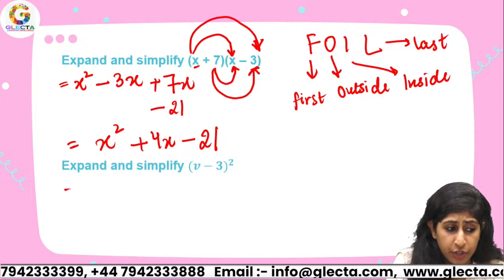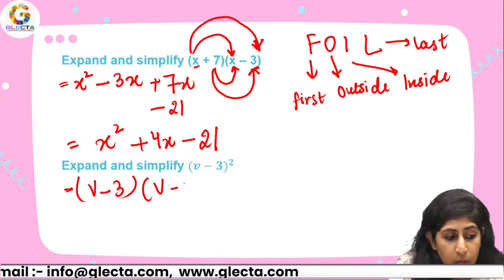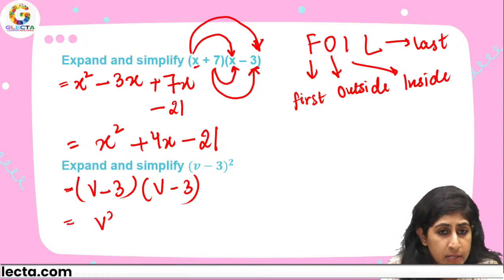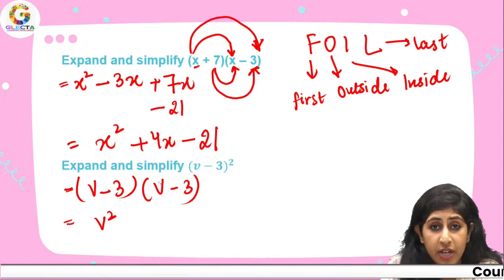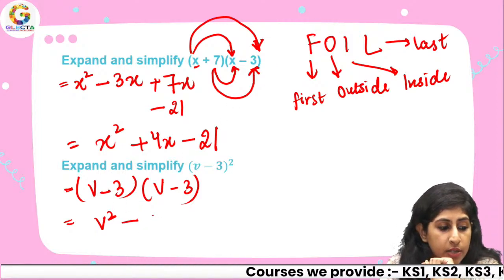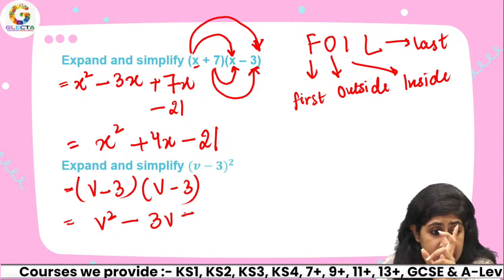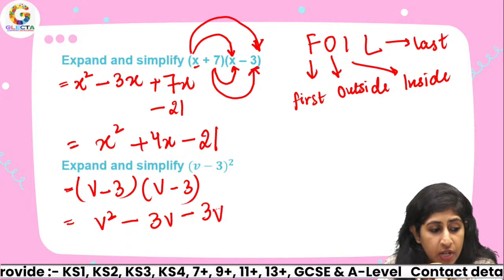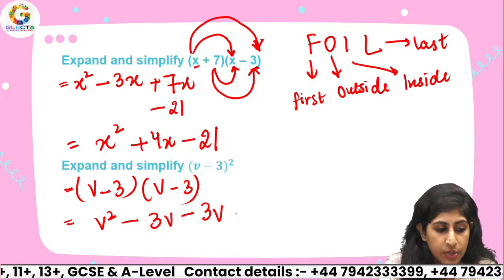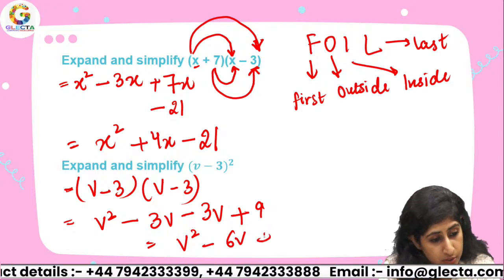So over here, what do we have? We have v minus 3 times v minus 3. This is what it means. So this is going to be v square. Then the inside terms, first two terms, then the outside terms, that is minus 3v. Then we have the inside terms, that is minus 3v again. And the last two terms, minus 3 times minus 3, which is plus 9. So this is v square minus 6v plus 9.